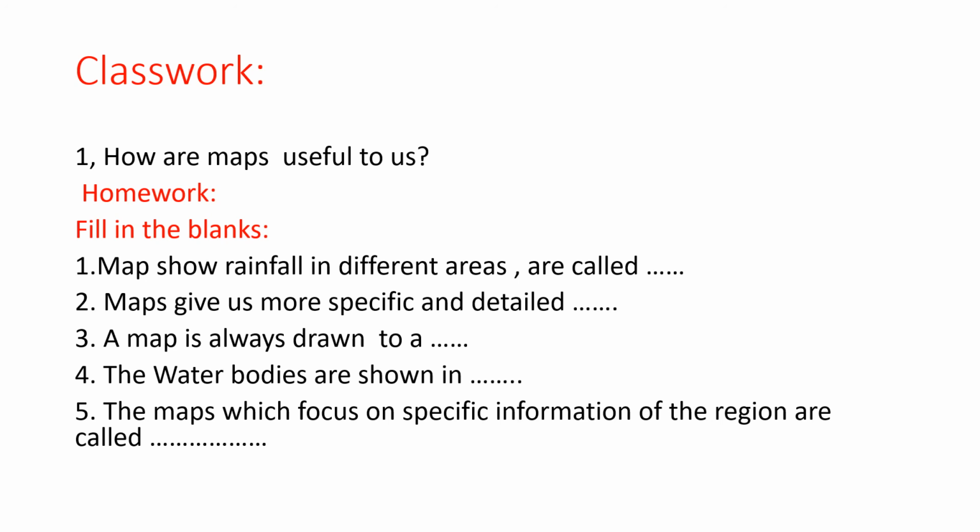First one, map shows rainfall in different areas are called dash. Map gives us more specific and detailed dash. A map is always drawn to a dash. The water bodies are shown in dash. The maps which focus on specific information of the region are called dash. So all this homework and classwork you have to write in your copy note.